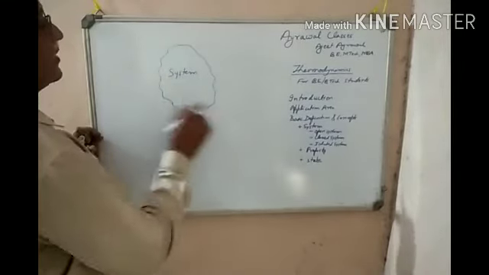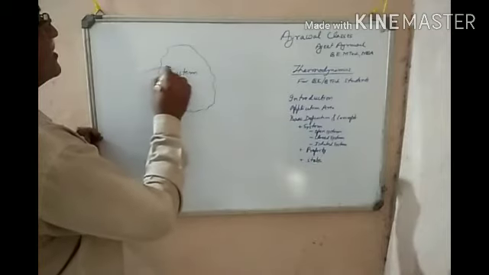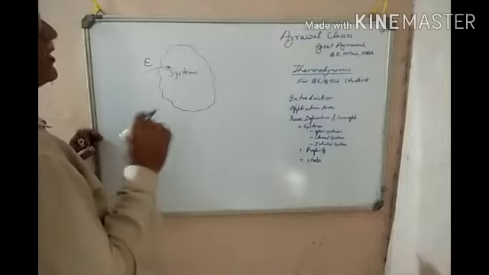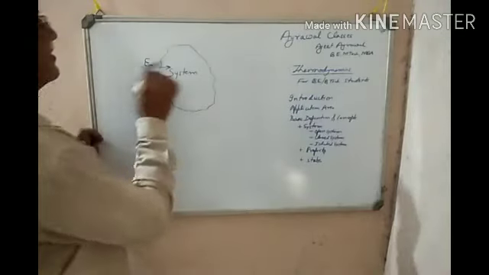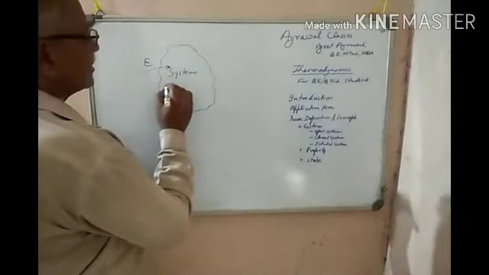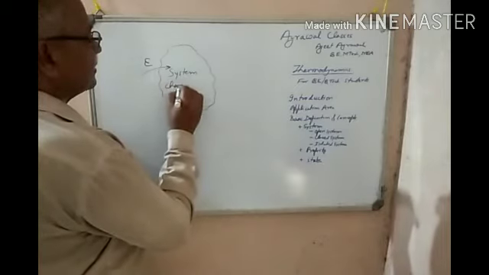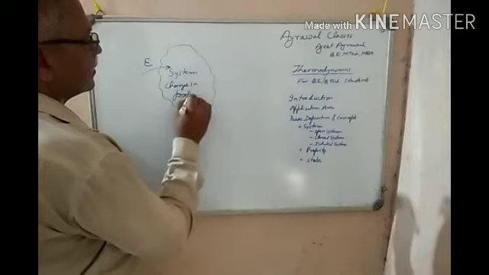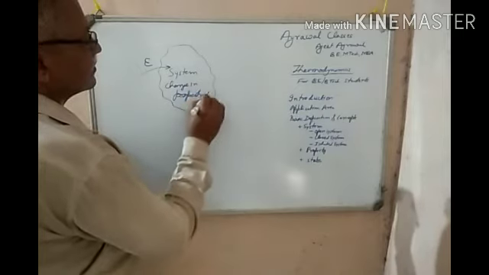Say this is the system. Now some energy has entered into the system. So what we are doing in thermodynamics, as this energy is entering into the system, is asking what is the change in property of the system.